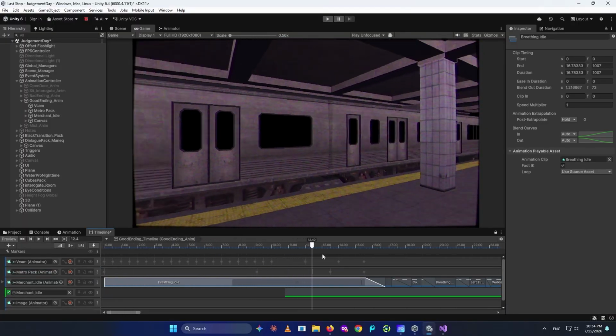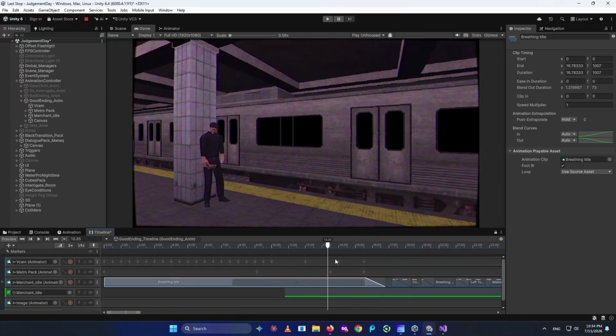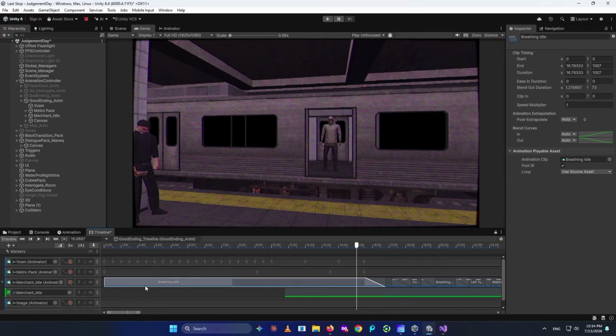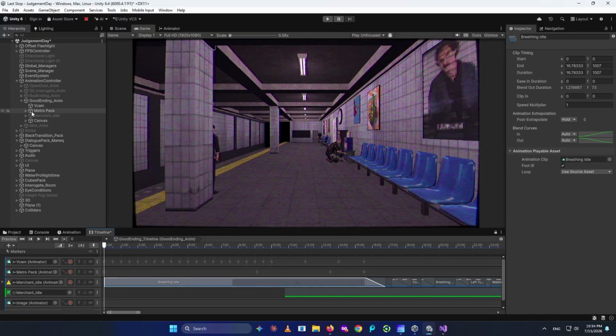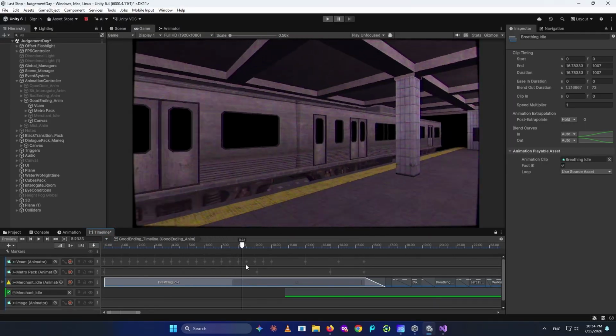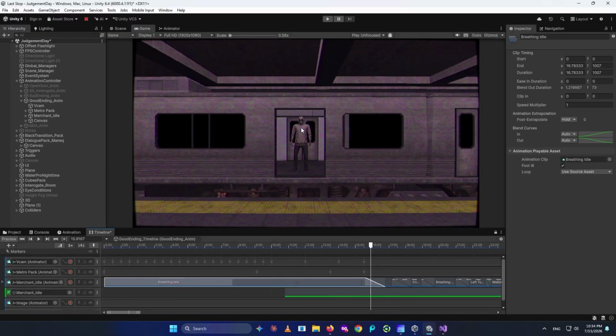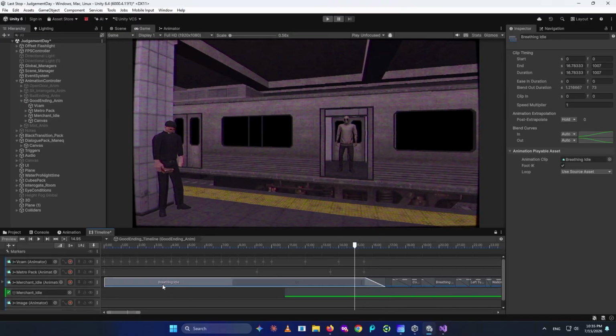You see the merchant here, which is on breathing idle, and it is not something I made. It is from Mixamo. I just dragged and dropped the animation in here, which added the animation for the game object. I had the game object, I dragged and dropped it here, and I also gave it the animation. I just dragged and dropped the animation inside this good ending timeline.